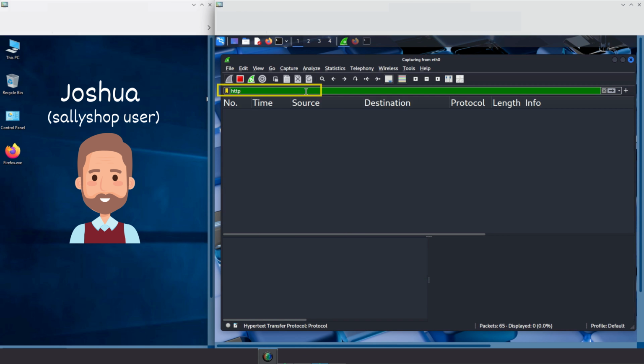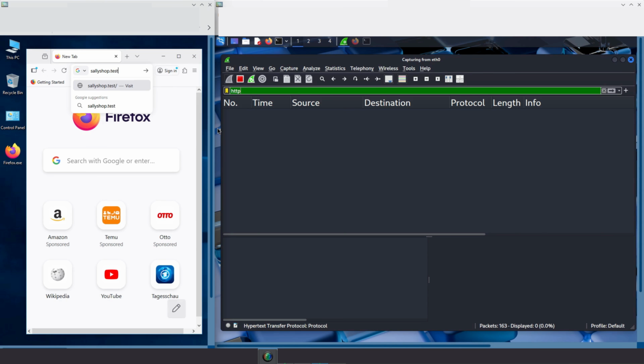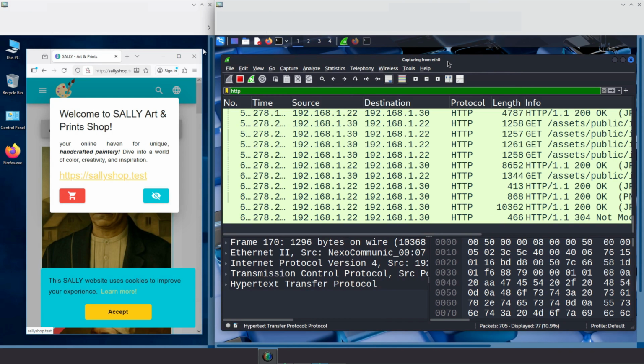Now the view is clean. Wireshark will only show HTTP traffic. At this moment, nothing appears yet because Joshua hasn't done anything. But when he opens his browser and visits Sally's website, the traffic suddenly starts rolling in. We can see a list of HTTP requests going back and forth between two IP addresses. The source column shows who sent the packet, and the destination column shows who received it. You'll notice two main IP addresses here.